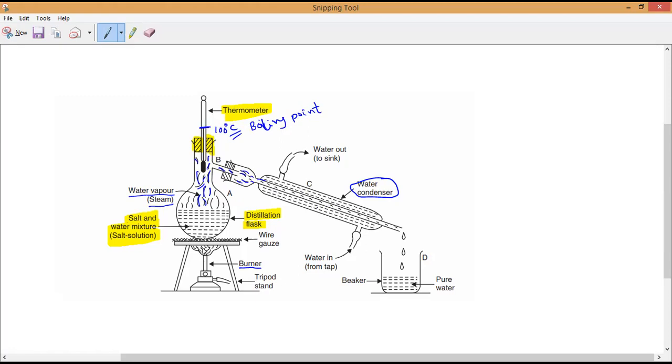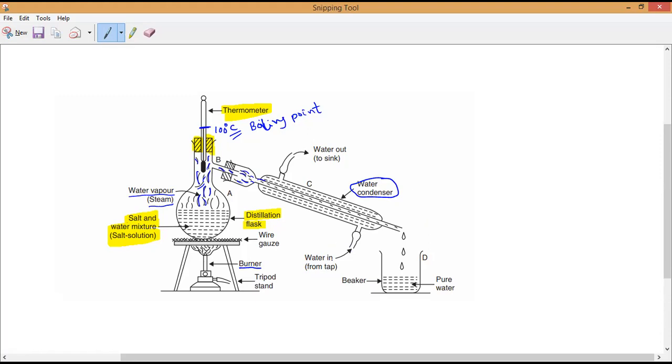What is the importance of the condenser? It will condense. Condense means by decreasing temperature or by increasing temperature? Decreasing temperature, by a cooling process. That is the principle of the condenser. So distillation will evaporate the liquid, converting it into gas, and the condenser will condense it back by cooling.